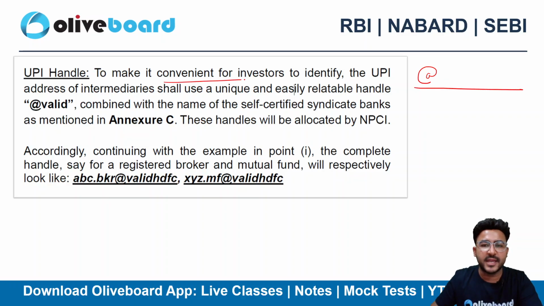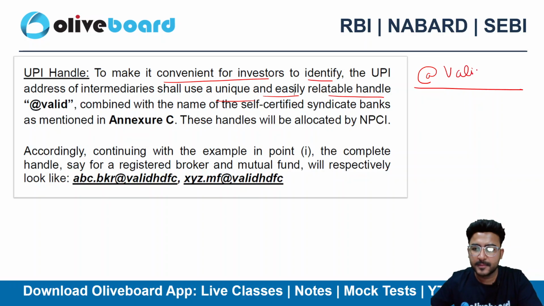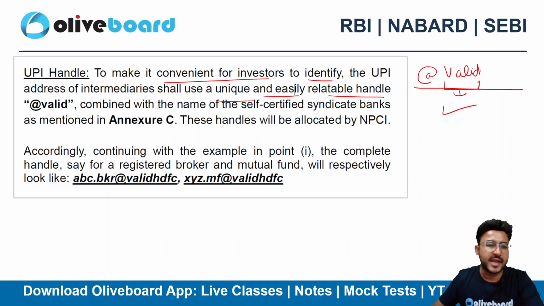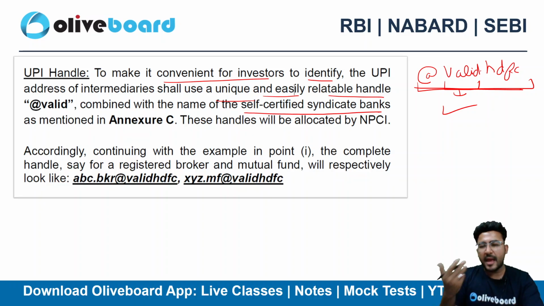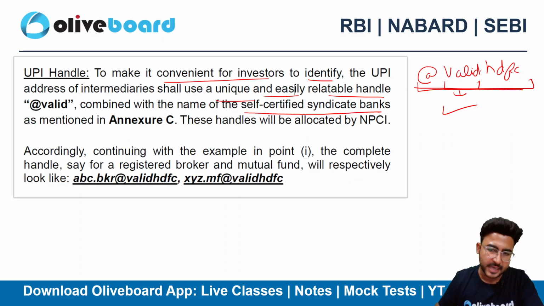To make it convenient for investors to identify the UPI address of the intermediaries, they now need to use an easy and unique relatable handle like @valid. So this shows the validity of the UPI ID, right? It is combined with the name of the self-certified sponsor bank as well. Let's suppose the sponsor bank here is HDFC, then @valid HDFC bank will be a better UPI handle for greater transparency here, right?